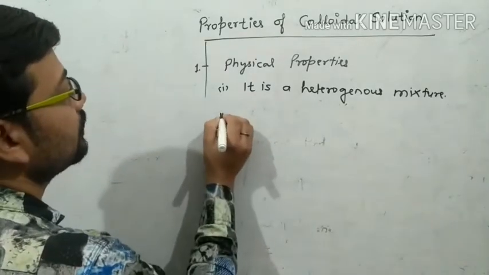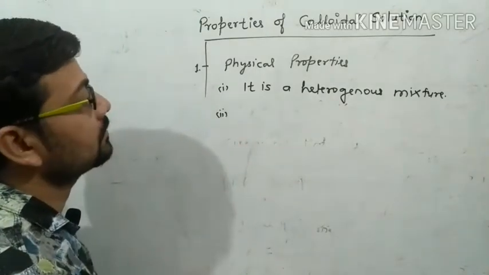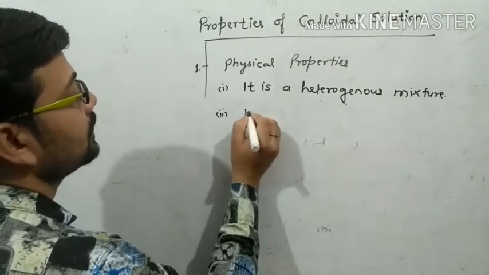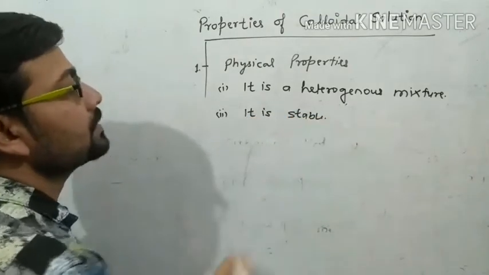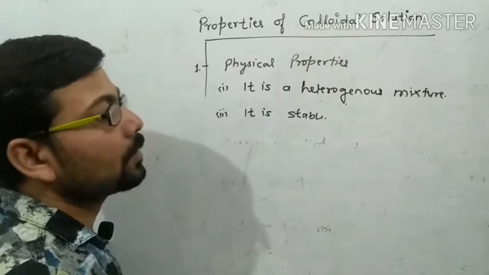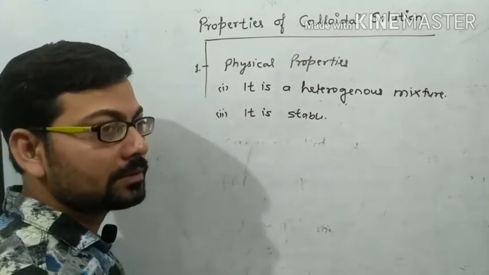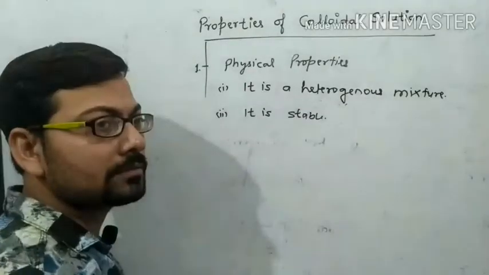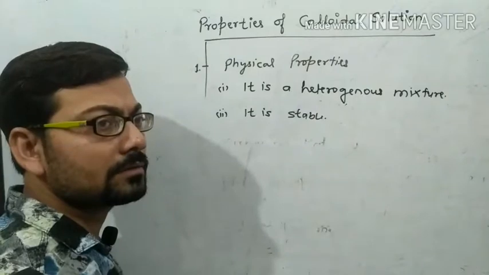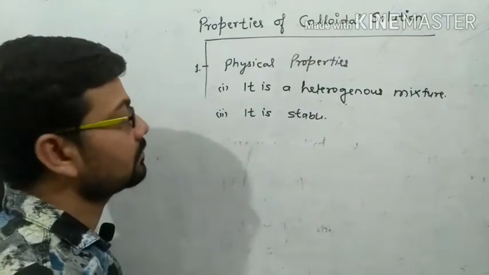Now the second physical property of colloidal solution is that it is stable. It means when we keep the colloidal solution undisturbed, no particles settle. So this is stability.